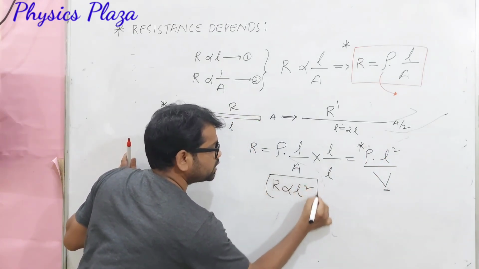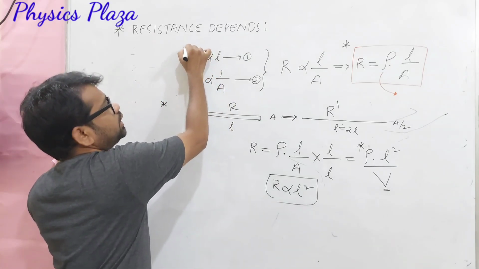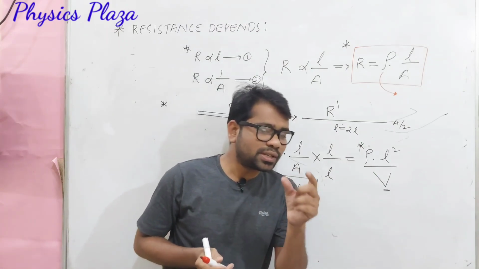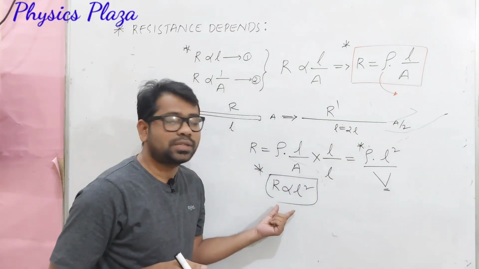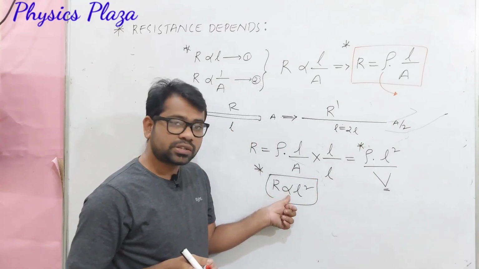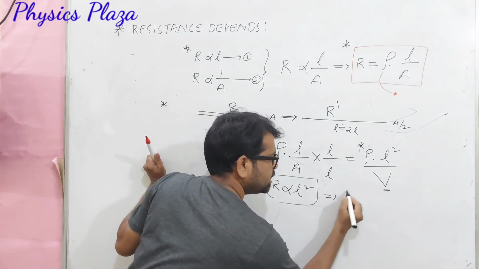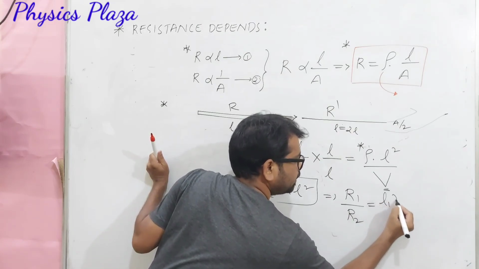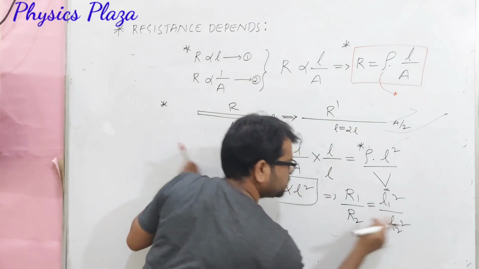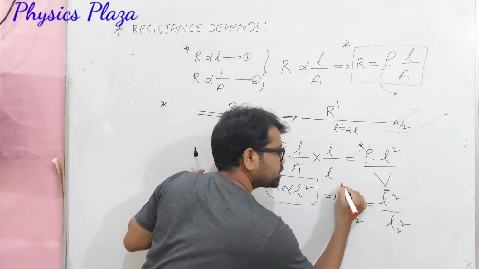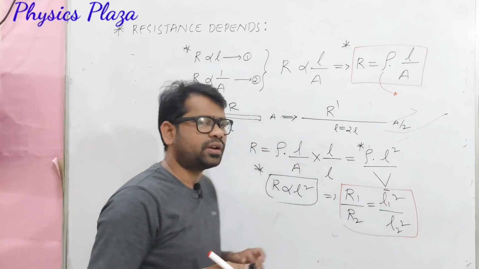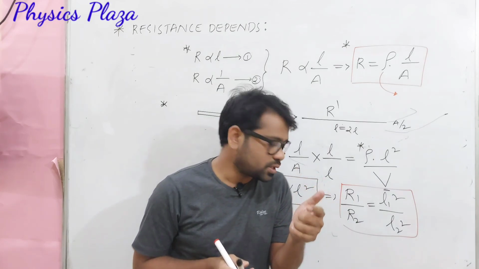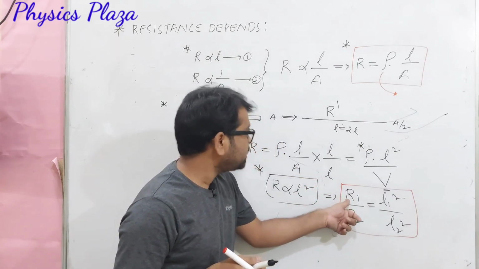Children, don't get confused. Already we got R is proportional to L, and now R is proportional to L square. Dear children, only in the stretching case will we use this relation. So from this I can write R1 by R2 is equal to L1 square by L2 square. Whenever a stretching case is given and they ask us to calculate the new resistance, use this relation. So R1 will be given.